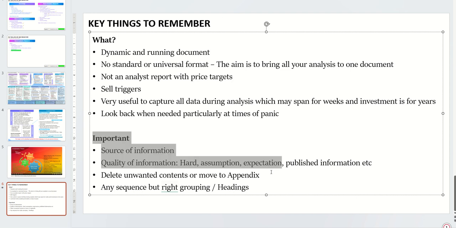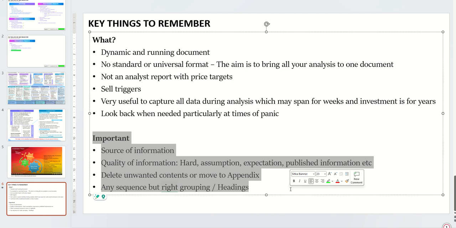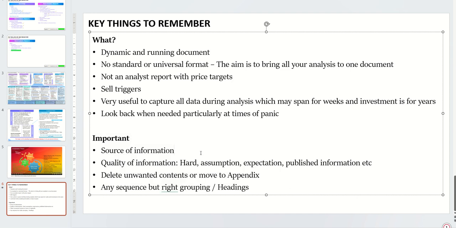Now, coming to the ChatGPT part, what are the key ingredients to prepare the investment thesis? For any information, you have to tag the source of information, from where you got the information. Then what is the quality of information? Is it a published information, or is it your expectation, or an assumption, something like that. So that has to come out very clearly.